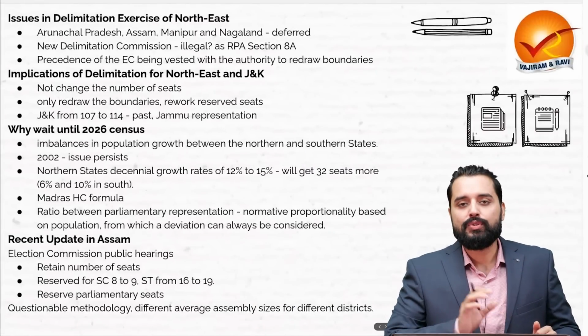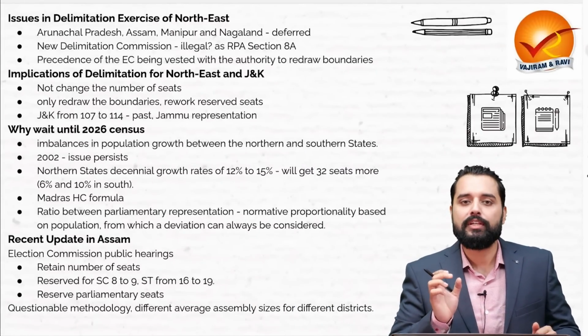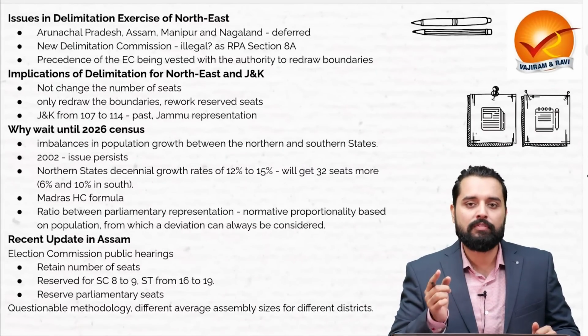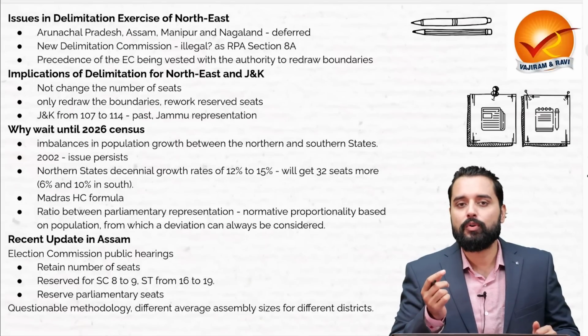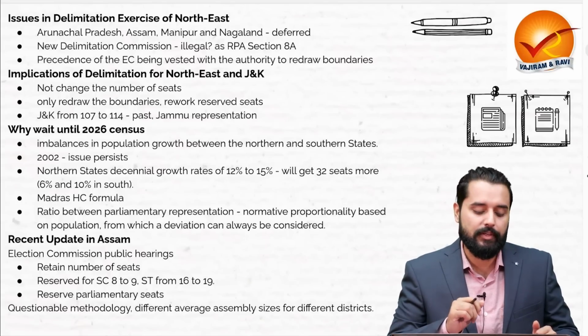Now what are the issues of delimitation in various areas, apart from the obvious concern regarding the population control measures that the southern states are taking?